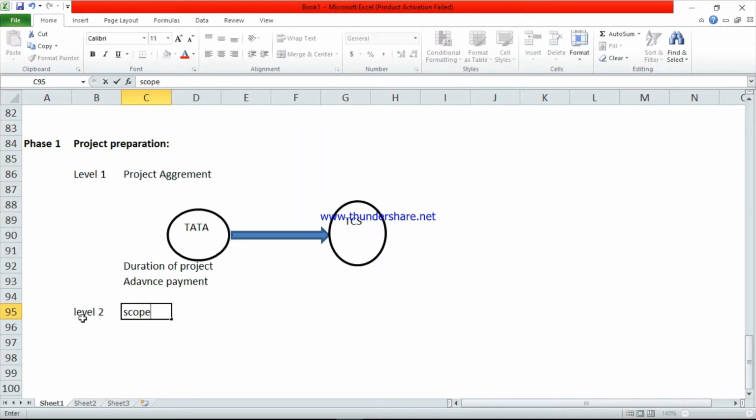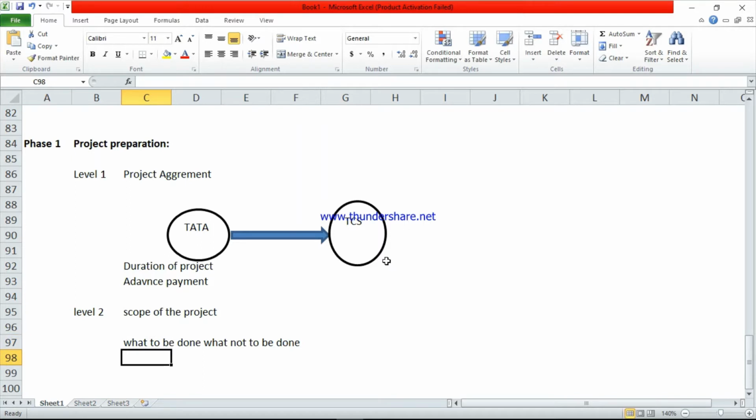This is the scope of the project. Scope of the project means TCS will discuss with the Tata people about the scope. Scope of the project means what to be done, what not to be done. So TCS will decide what to be done in SAP, what not to be done in SAP.